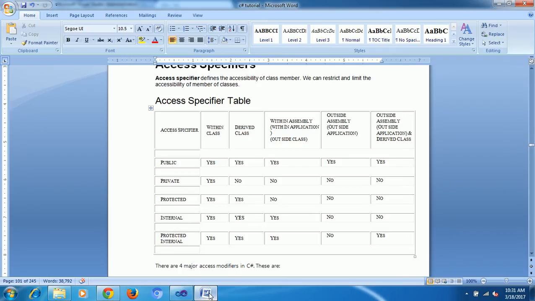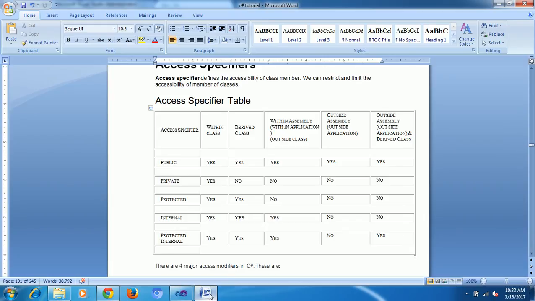Same class, same project. Same project, different classes, but inheritance. Here all is possible. Public is possible. See here I have methods. Public method 1, I can access. Private method 2, I cannot access.